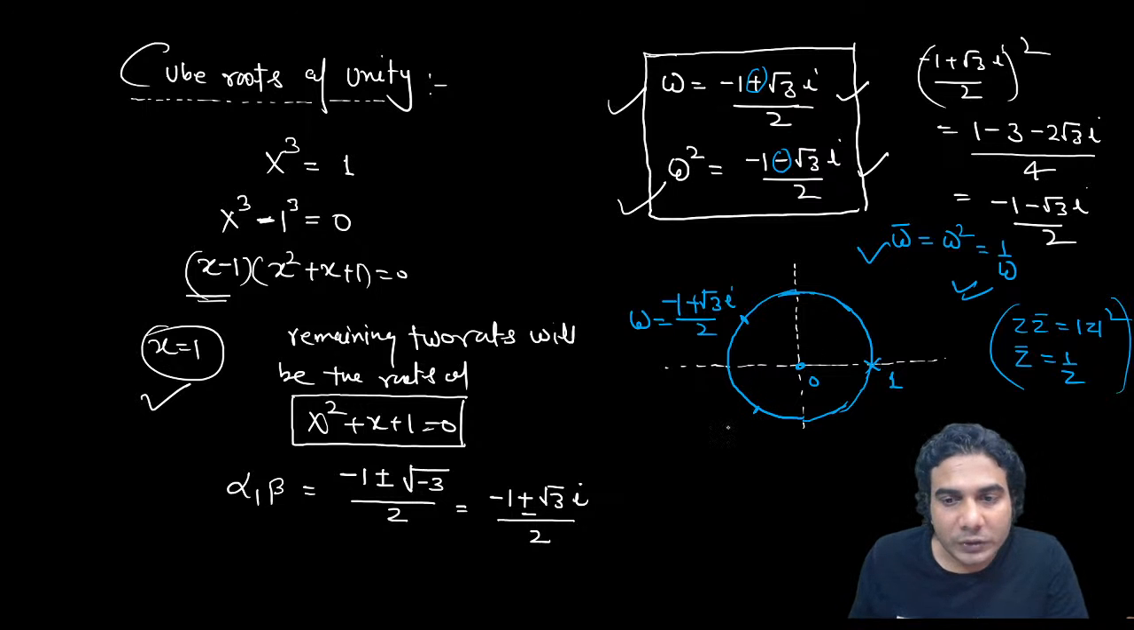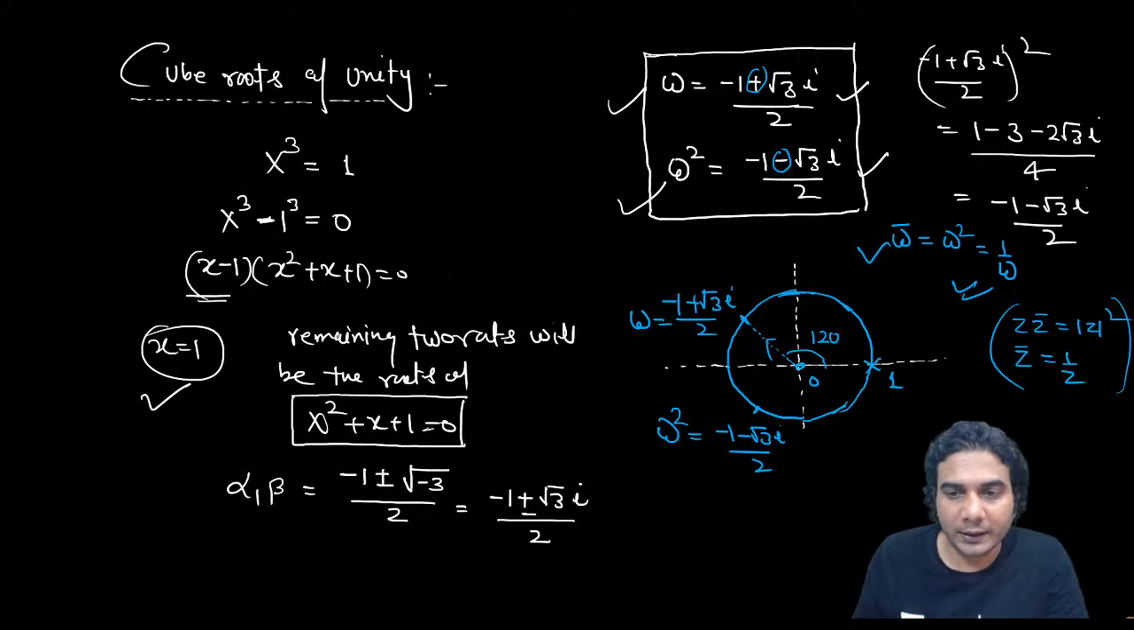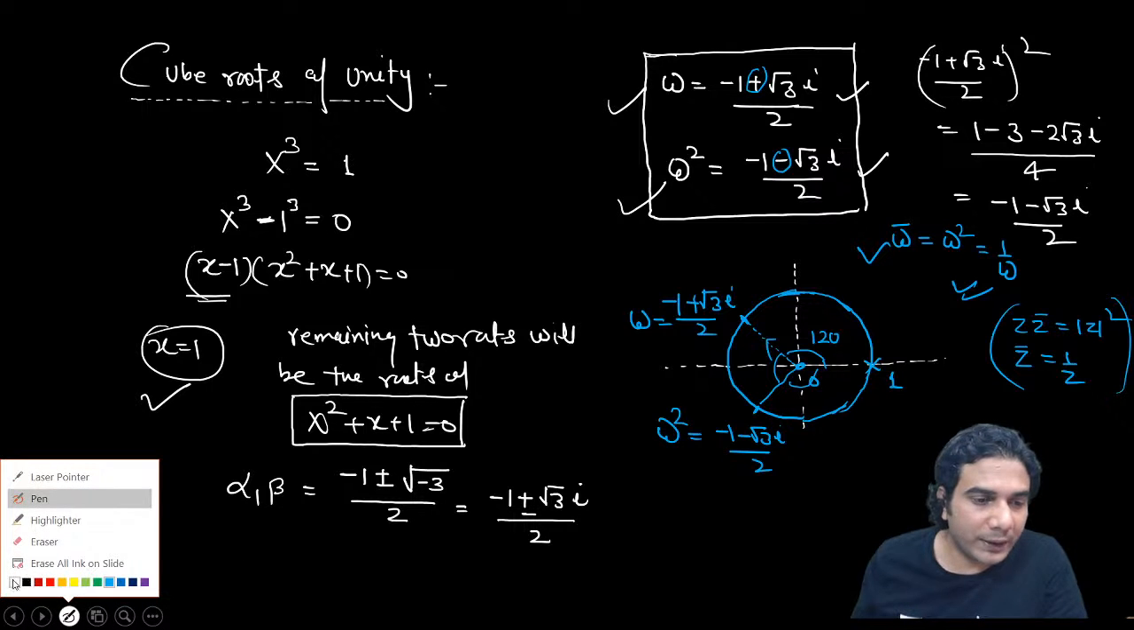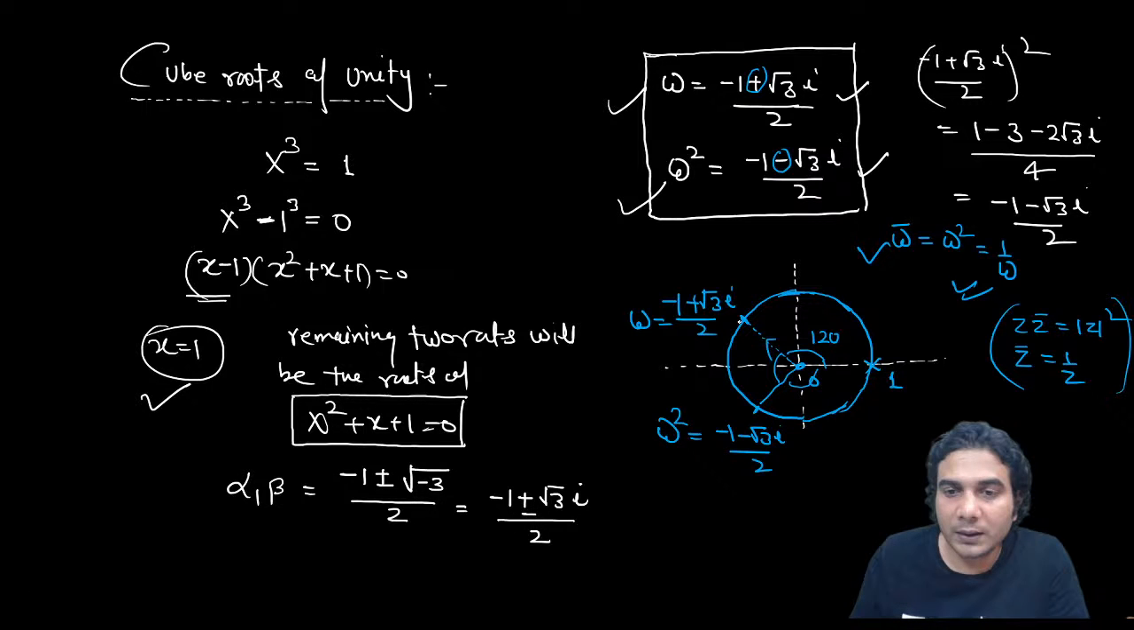All right, so omega square will be equal to minus 1 minus root 3 iota divided by 2. So you can see these are the roots. If you check the angle of this vector with the positive direction of the x-axis, it is going to be 120. This angle is also going to be 120, and the remaining third angle will also be 120. So if you join these 3 points, they are basically dividing the circle into three equal parts, and that happens in all the roots of unity.